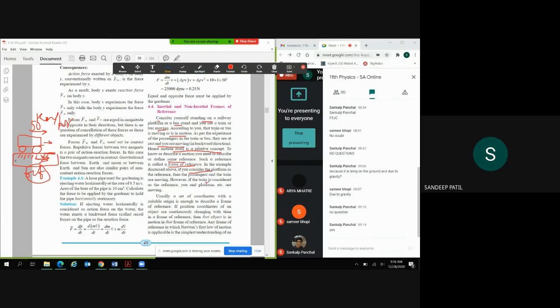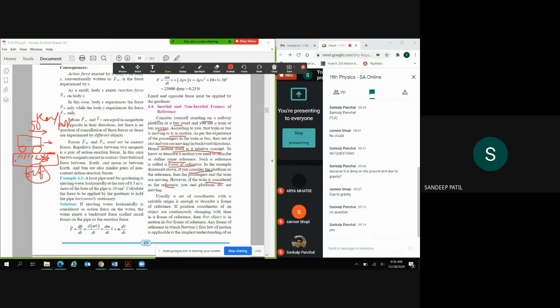However, if the train is considered as a reference, like if train or bus is considered as a frame of reference, then the platform is moving, right? So whatever the frame of reference, we have to consider that we are inside that, so it will give us a better idea.